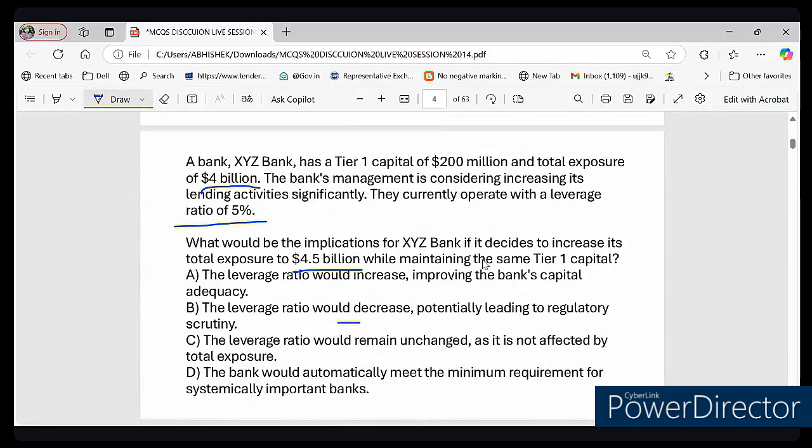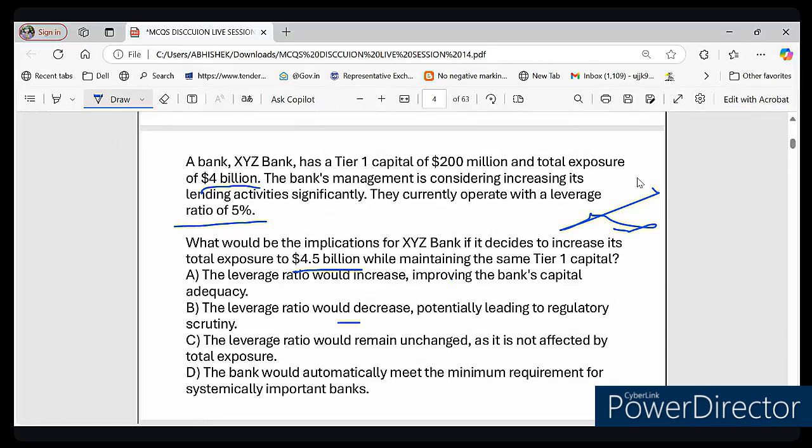You know the formula of leverage ratio? It is quite simple. The formula is tier 1 capital upon total exposure. In the numerator we always write tier 1 capital and in the denominator we write the exposure. So banks must maintain a minimum leverage ratio to ensure that they are not taking excessive risk.